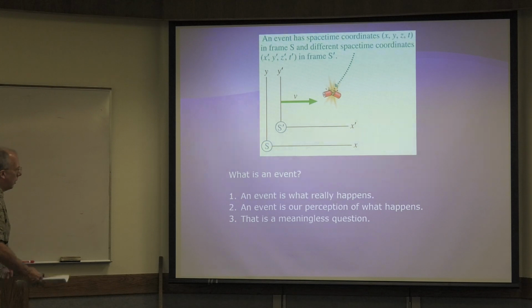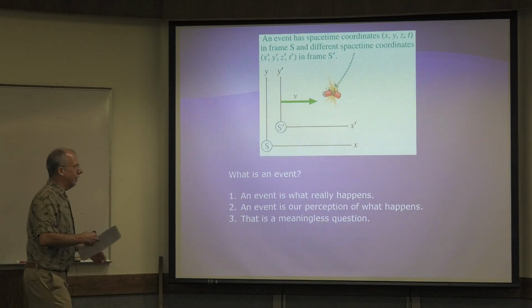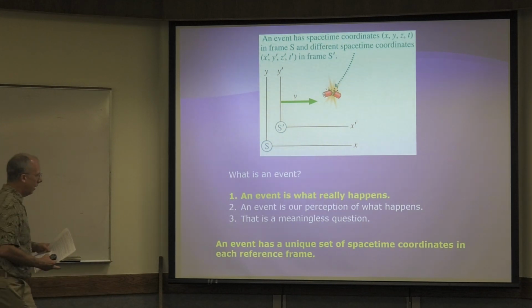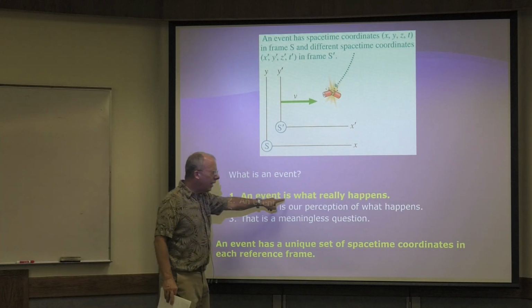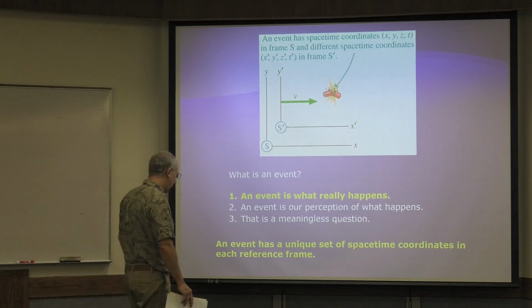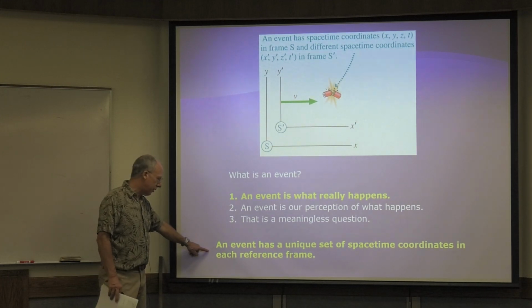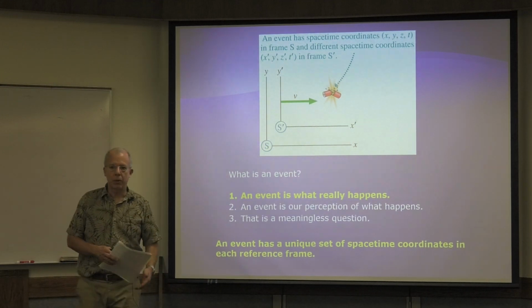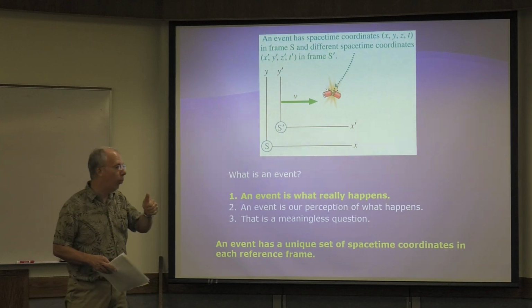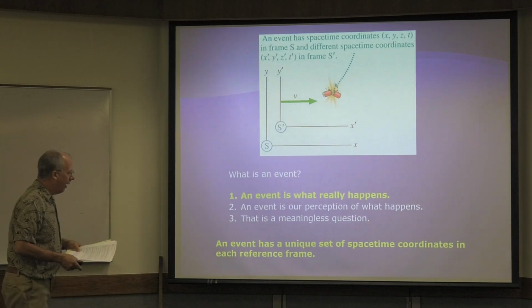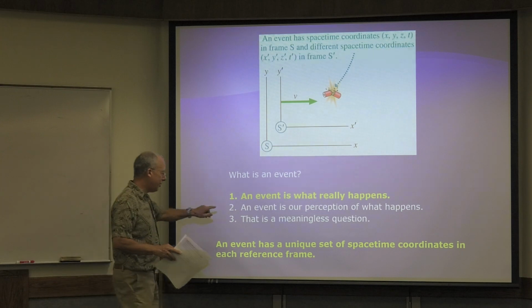Okay, so here we go. So what's an event? Well, I'm just going to give you the answer, all right? An event is what really, really happens. An event has a unique set of space-time coordinates in every reference frame. So this is where it actually happens, when it actually happens. Now, here's the important thing.